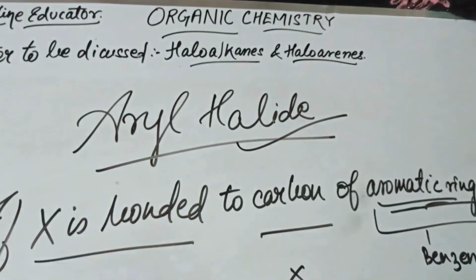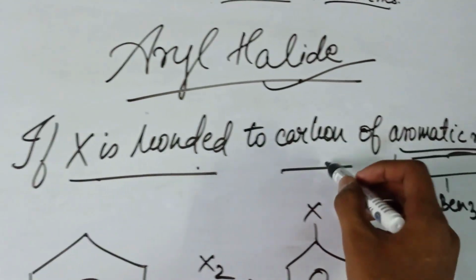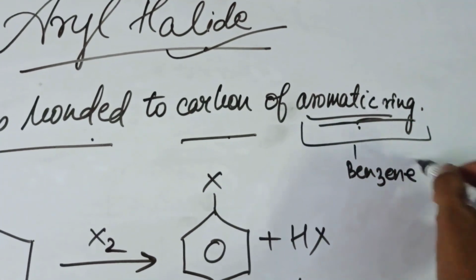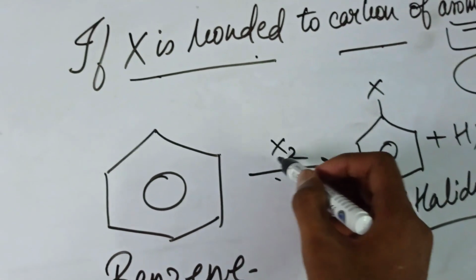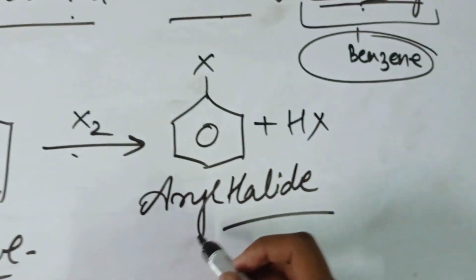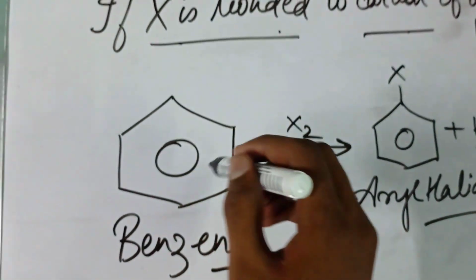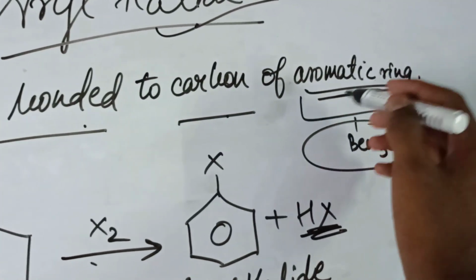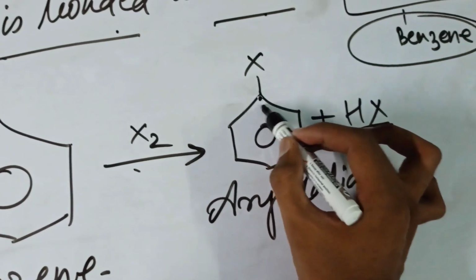Now we come to our next topic. Now we come to a point, aryl halide. If X is bonded to carbon of an aromatic ring, that is the benzene. Now benzene is an aromatic ring, so I reacted it with X2 and it gives us the aryl halide, with a side product. So the X is bonded to the carbon of the aromatic ring.